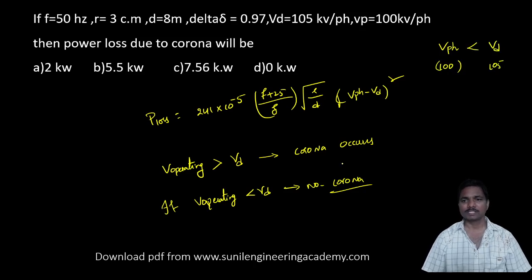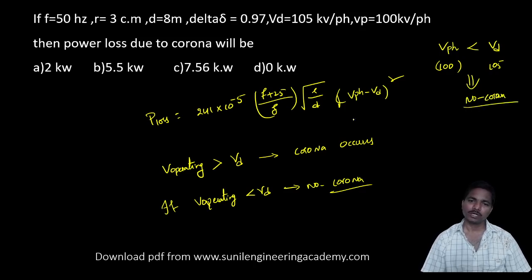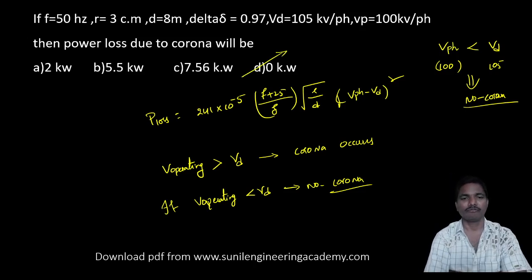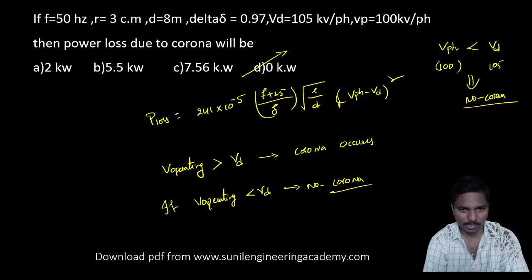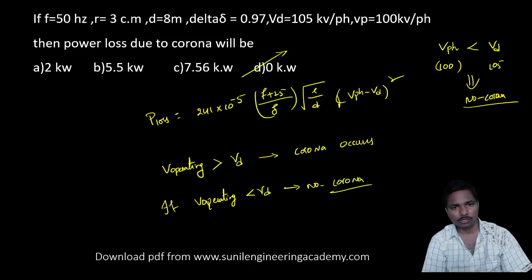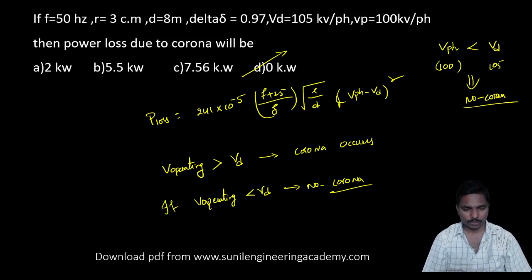So V phase is less than Vd, which means no chance of corona, so the power loss due to corona will be 0. A very important, very tricky question. No need to calculate and waste time. The concept is that whenever the operating voltage is less than Vd, there is no corona loss.